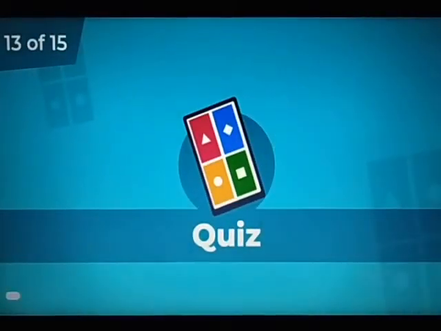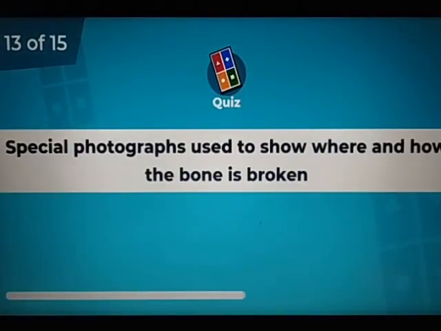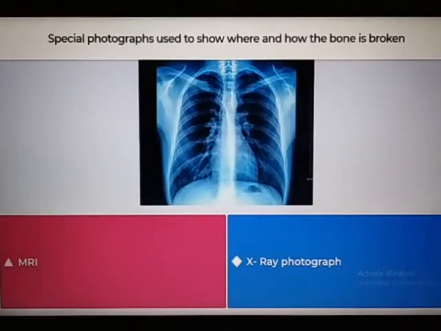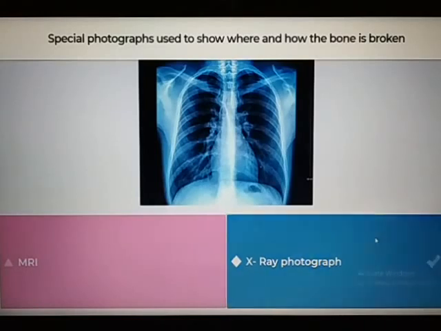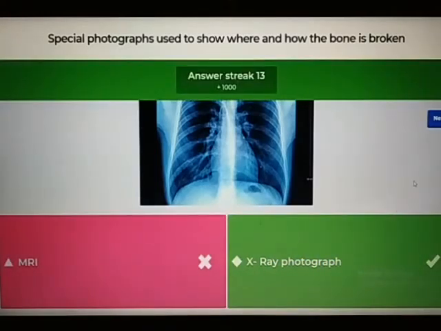Special photographs used to show where and how a bone is broken. Which one is it, MRI or X-ray photographs? Yes, they are X-ray photographs.